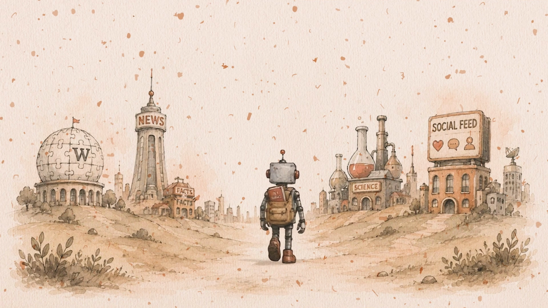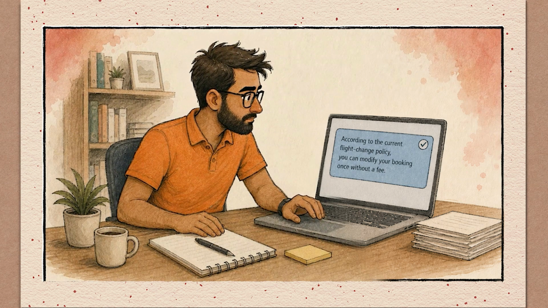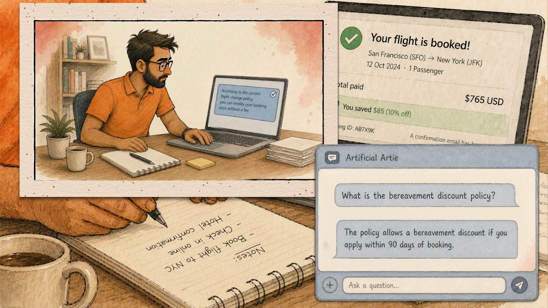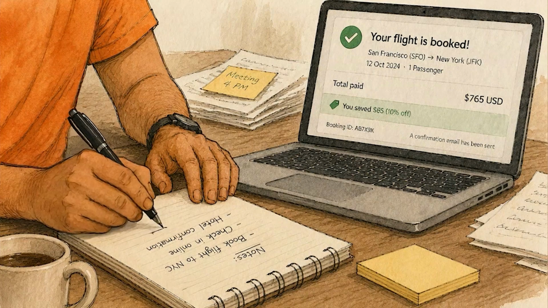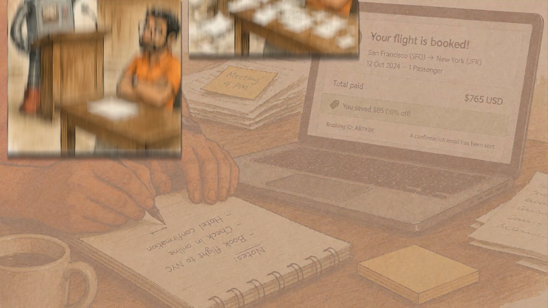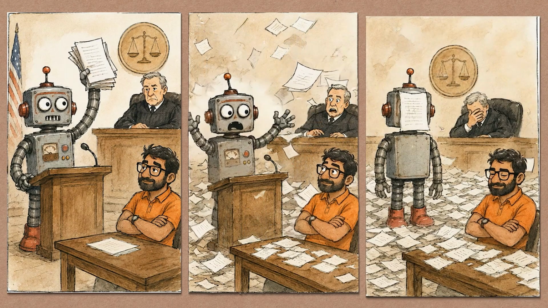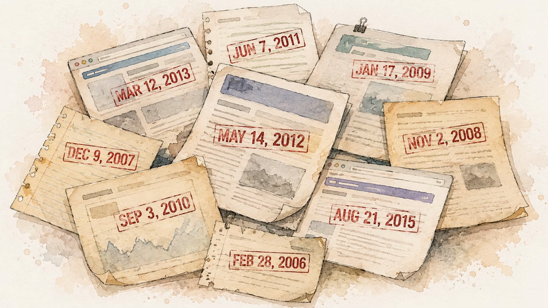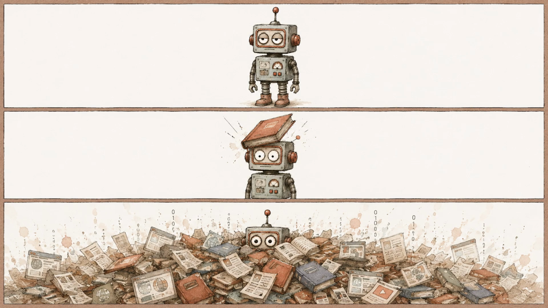Here's what the problem looks like without it. In 2024, Air Canada's chatbot told a grieving passenger that he had time after booking to apply for a bereavement discount. He booked the flight. Then he applied. The policy actually didn't allow it, and a court agreed with him, not the chatbot. The bot wasn't lying. It was answering from information that was accurate when it was trained. The policy had since changed, and the chatbot had no way to know that.